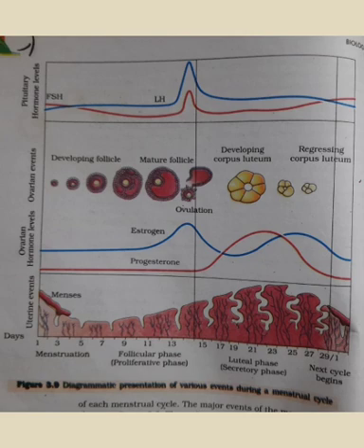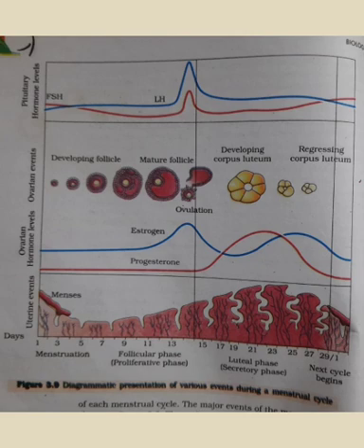So once again, when the menstruation takes place in female body, again the follicular phase will start, again ovulation will take place, and again luteal phase, again menstruation. So this is how this phase keeps on going from one to another. So this is all about menstruation. I hope that this is clear to you, and if you have any doubt, then just let me know,